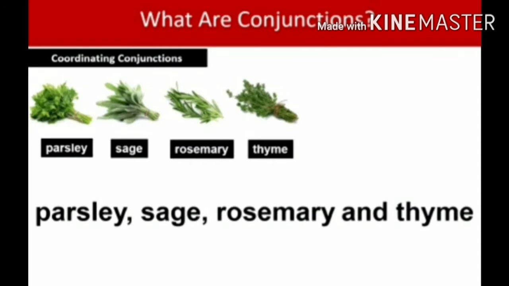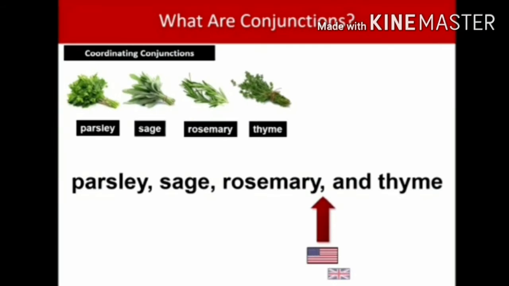For example, parsley, sage, rosemary and thyme. In this sentence, they used "and" as a conjunction. In British English, we won't use a comma before the "and" in three or more words. But in American English, they use a comma before "and". You can also see here they used a comma after rosemary, before "and".